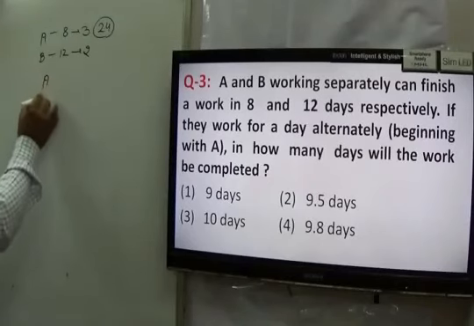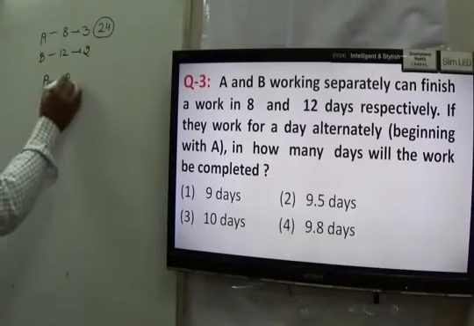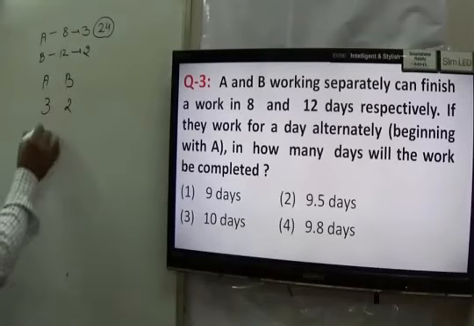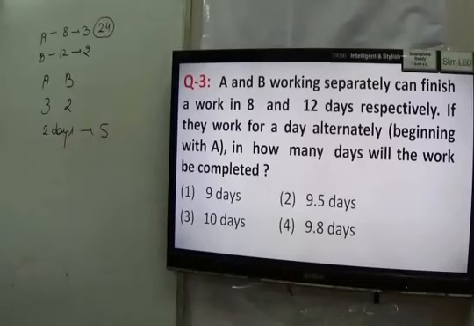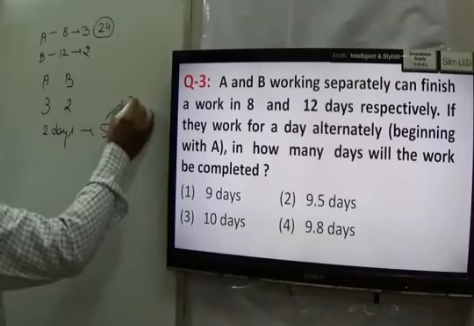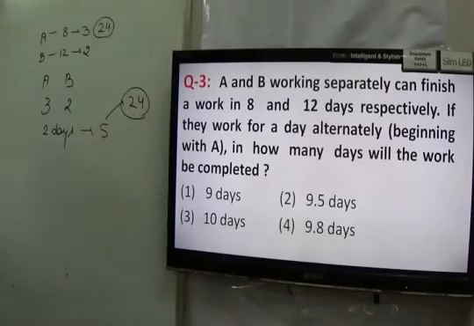A does 3 work in 1 day, and B does 2 work in 1 day. It means together in 2 days they can do 5 work. Okay? How much work do they have to do? 24. If this 24 is a direct multiple of 5, it's very easy for us to answer. If it is not a multiple, you have to take the close multiple.